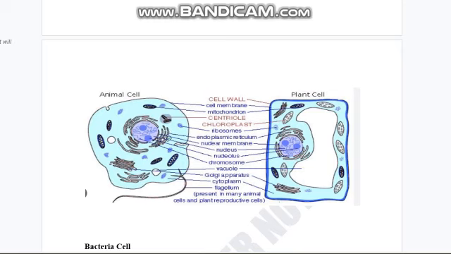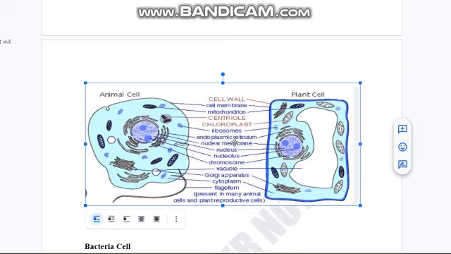It is a network of interconnected channels. Have you seen this? Have a look, please. Interconnected channels का ये network है और इसके two parts होते हैं. One is called the rough endoplasmic reticulum and one is called the smooth endoplasmic reticulum. The smooth endoplasmic reticulum helps in the detoxification of harmful chemicals, whereas it also helps in the formation of steroids as well as lipids. Whereas the rough endoplasmic reticulum contains ribosomes, which help in protein synthesis.